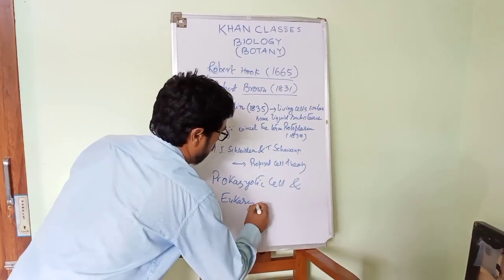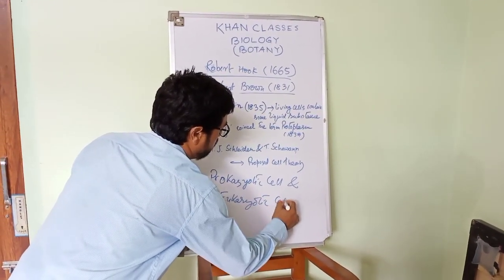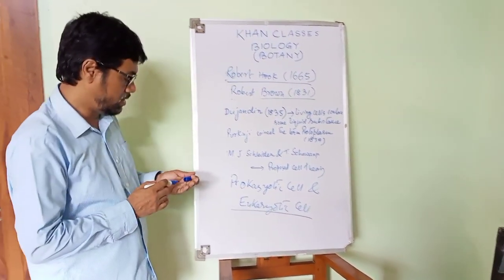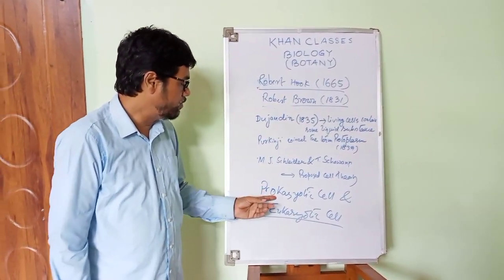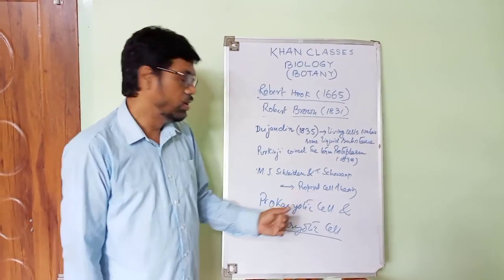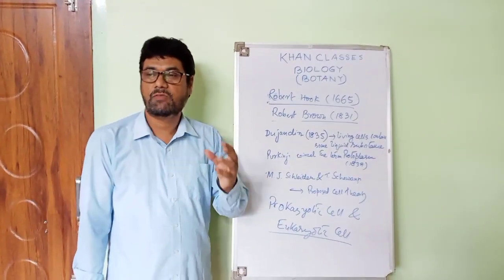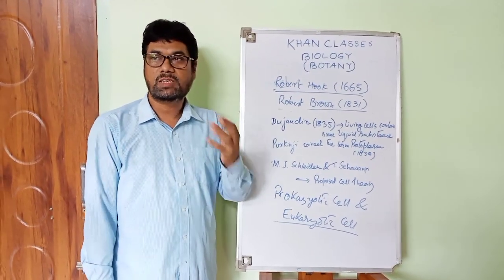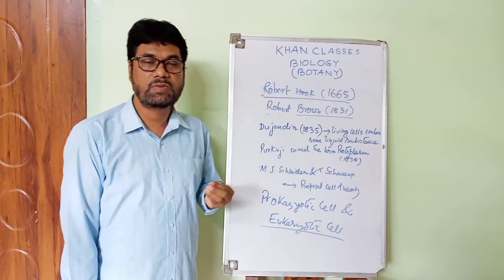Based on their origin, there are the prokaryotic cell and the eukaryotic cell. Now, what are prokaryotic cells? Pro means primitive, karyon means nucleus, and cell means a living structure, where inside a living structure you will find a primitive type of cell. Now, what is the primitive type of cell? What are the characteristics of the primitive type of cell?